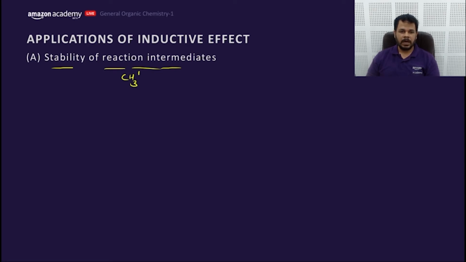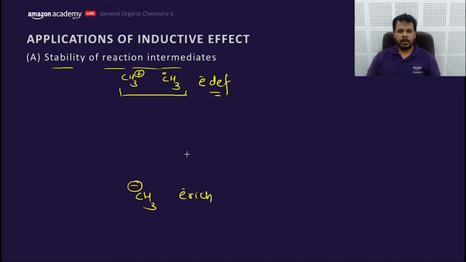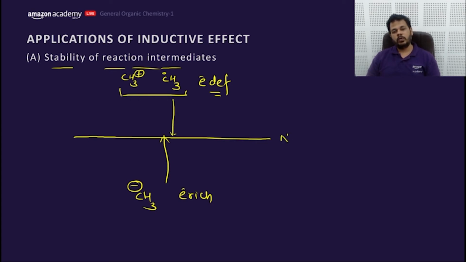Carbocation and carbon free radicals both are poor, that means they are electron deficient, whereas this CH3 minus is electron rich, and both want to reach the place where neutrality and octet completion are met. Getting my point? So anything which helps them reach here would be stabilizing.